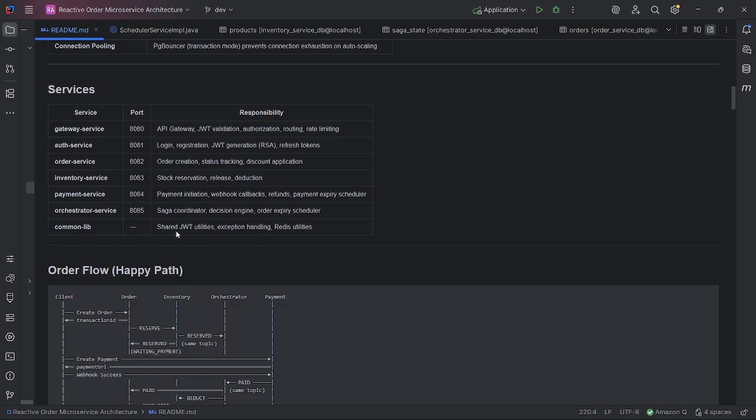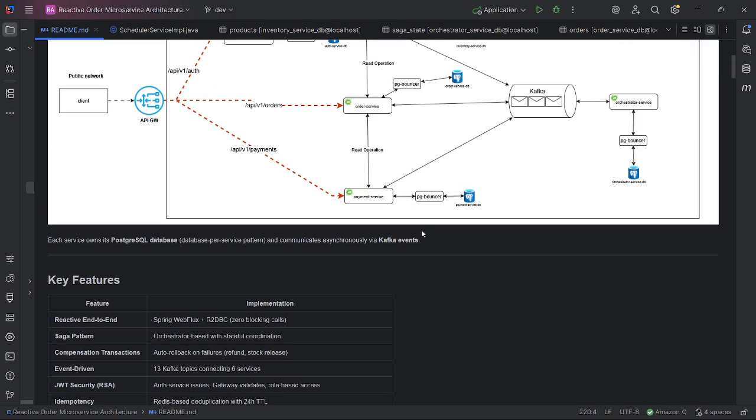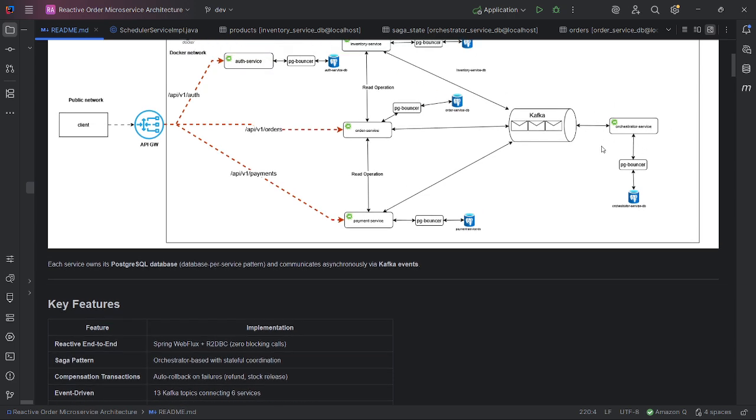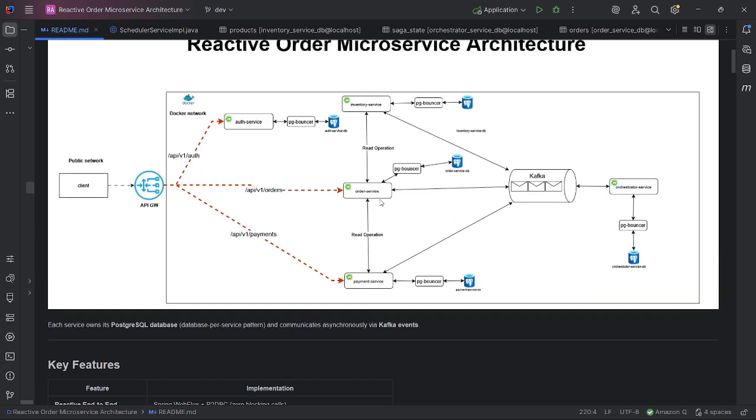Common is just an internal library. So the orchestrator service is the brain. It coordinates the entire Saga.